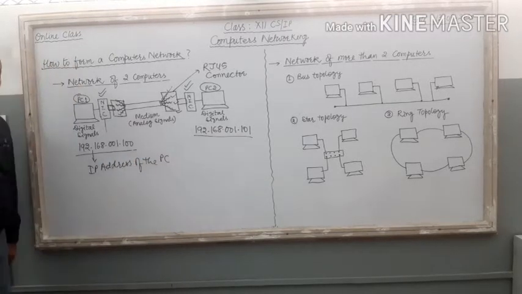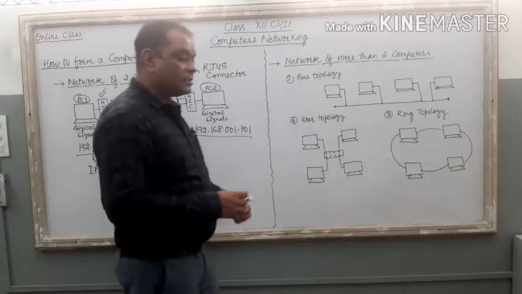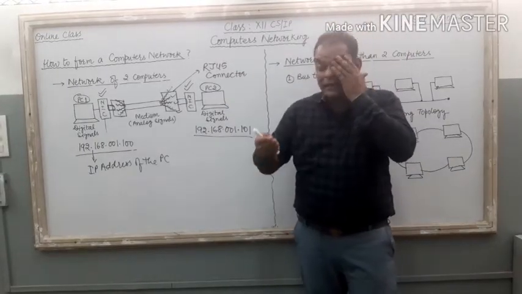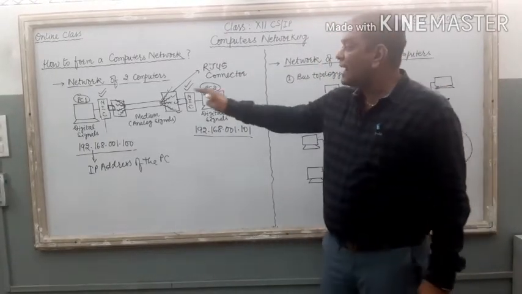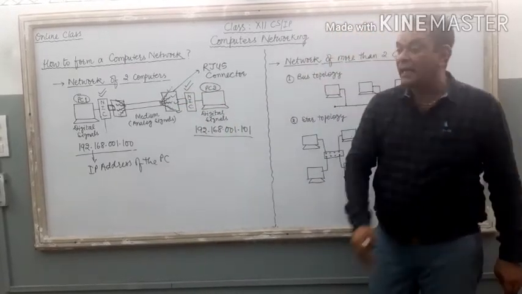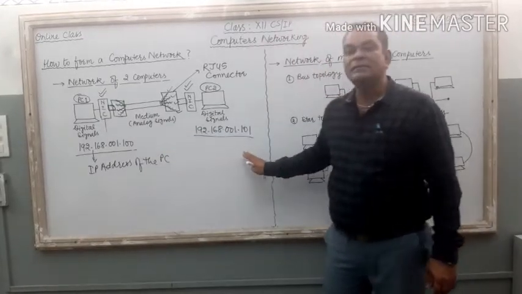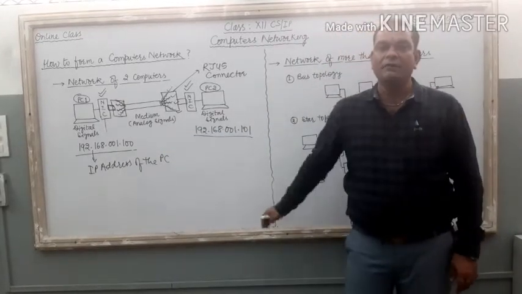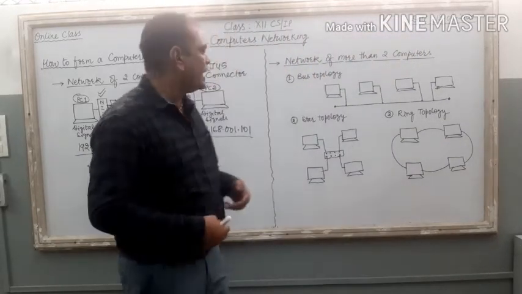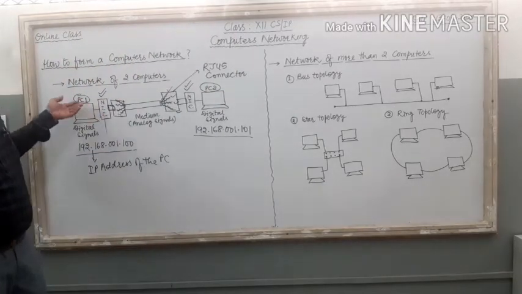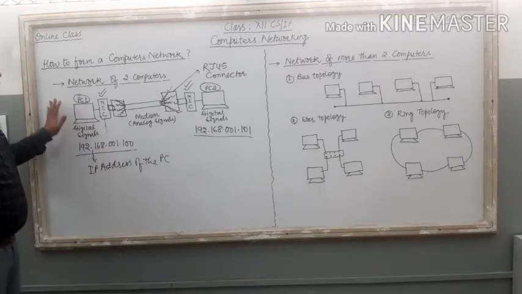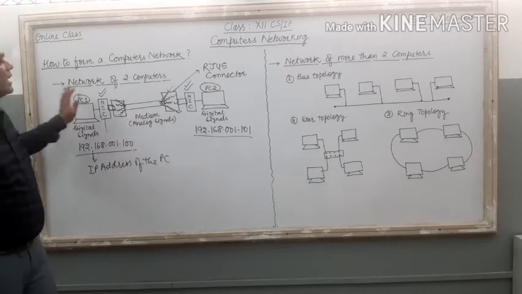So the very first change that you can perform inside your computer at the software level: first you should assign a unique name to each and every PC. Then the second one, you should assign unique IP addresses to each and every PC of your network. Clear? The IP address is based on us only. We can give the IP address to our computer according to our wish. So it is the process by which we can connect two computers.